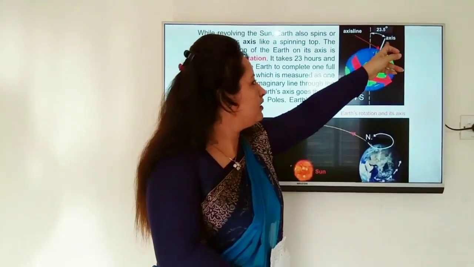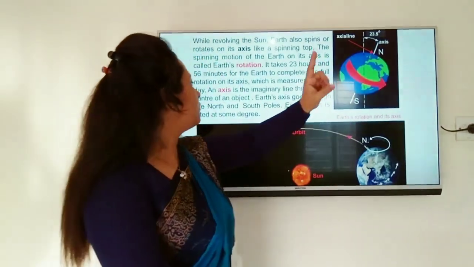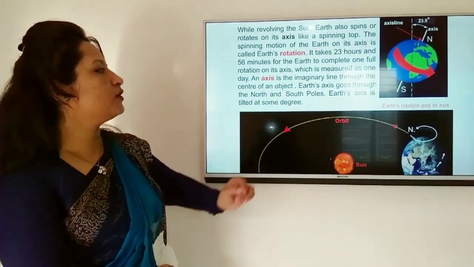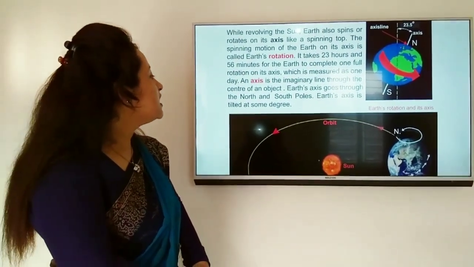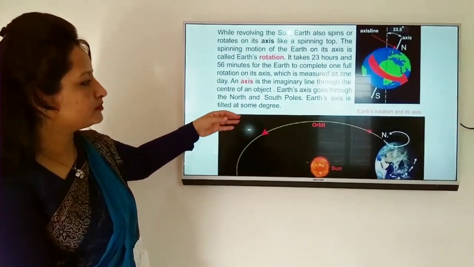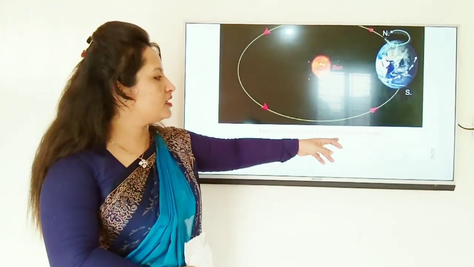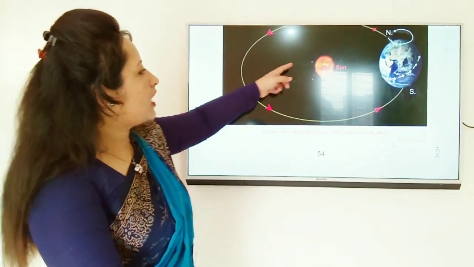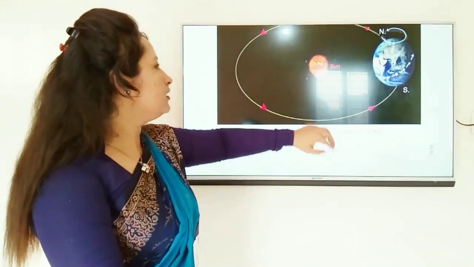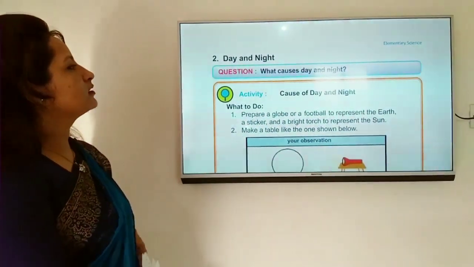An axis is the imaginary line through the center of an object. Earth's axis goes through the north and south poles. Earth's axis is tilted at 23.5 degrees. Here we see Earth's orbit around the sun and its rotation on its axis.